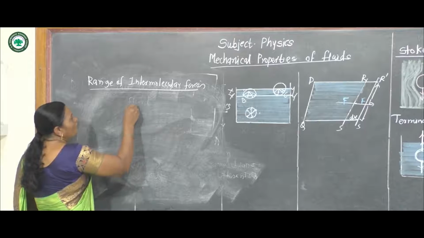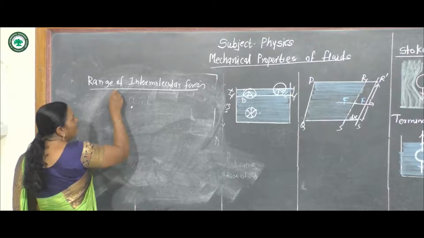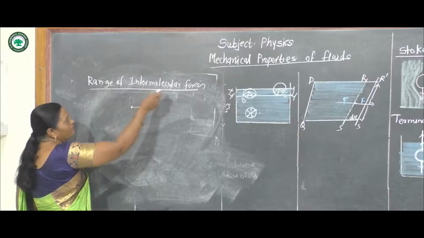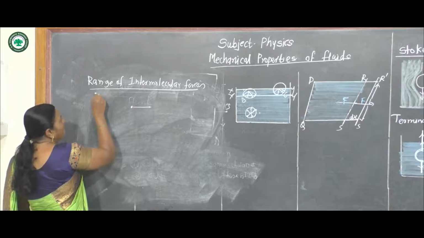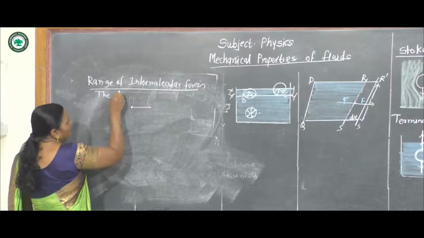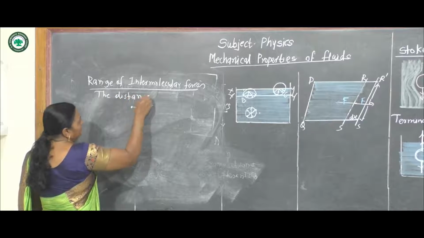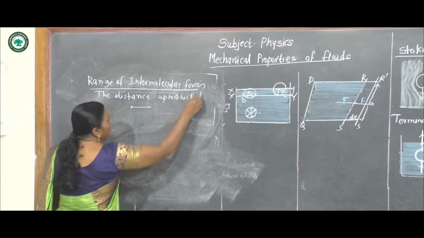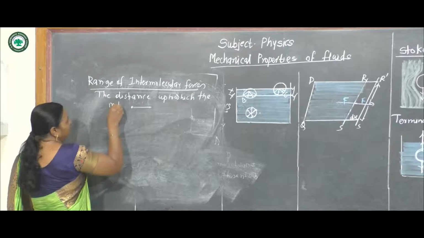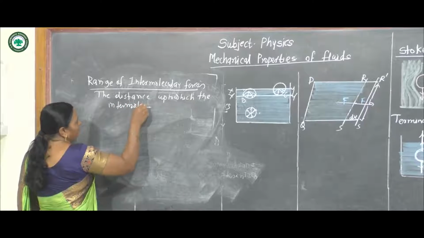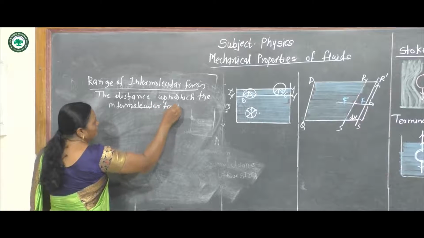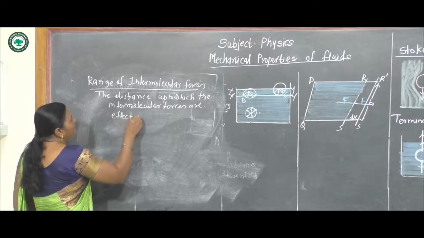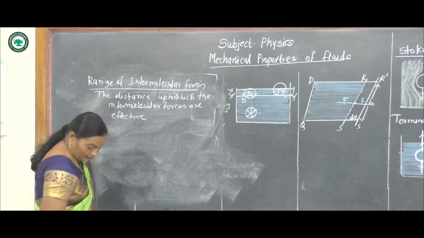Now suppose the molecule is at the center, and the distance up to which the intermolecular forces are effective is called the range of intermolecular forces.